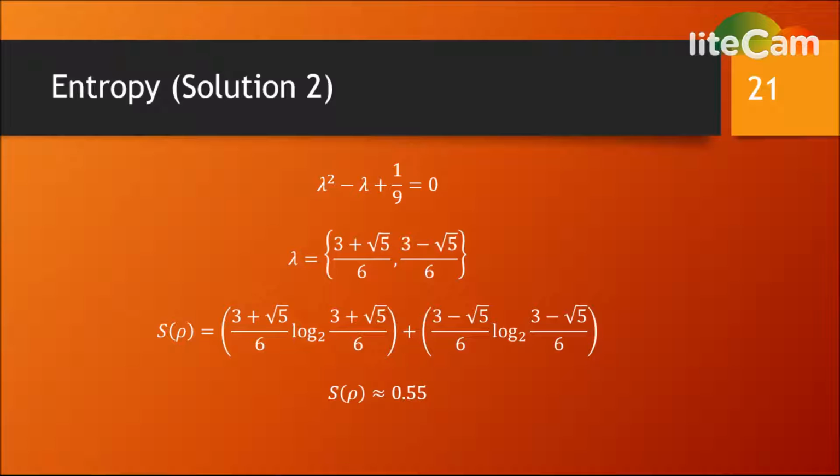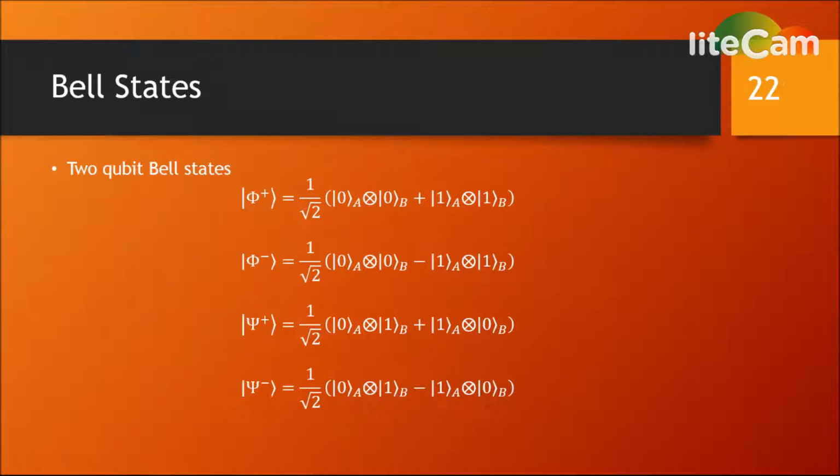After we have found the eigenvalues, we can insert them into the formula for entropy. We sum over the two eigenvalues that we found for the reduced density matrix. The answer we get is about 1/2. We can loosely state that the state is about half entangled.